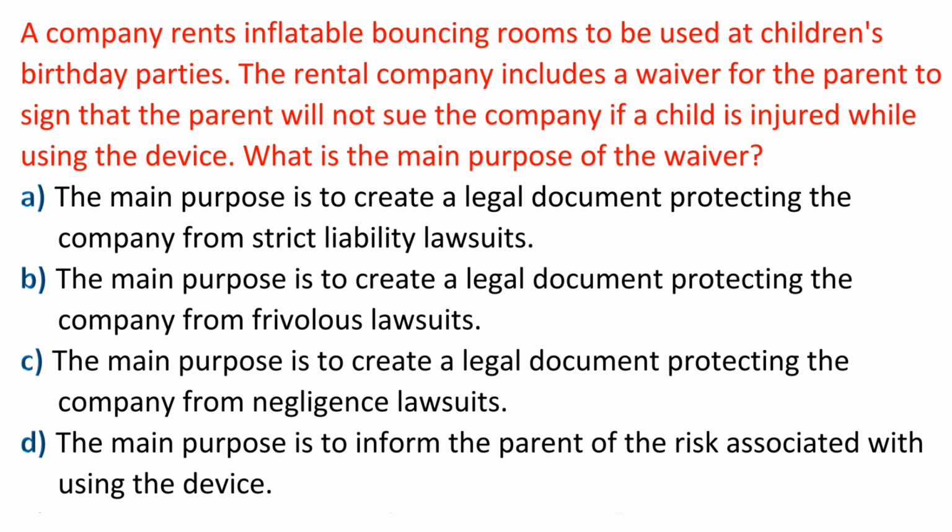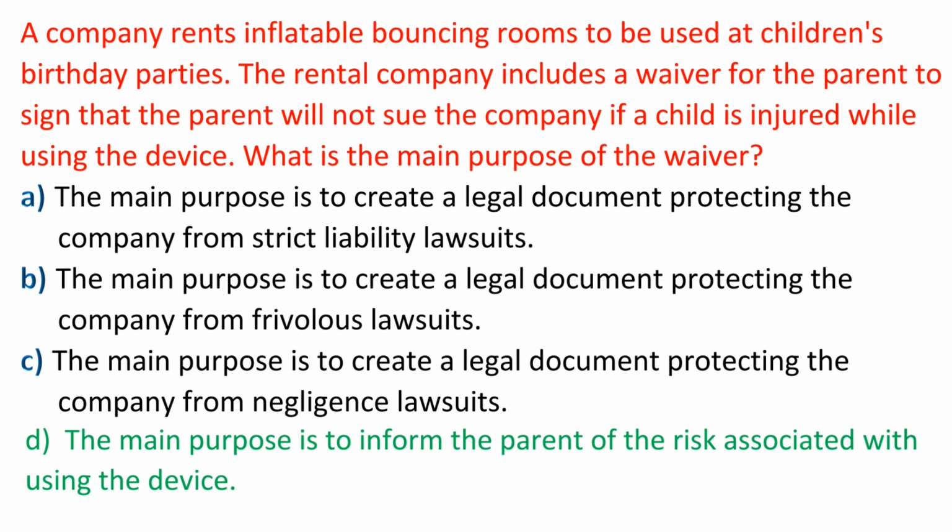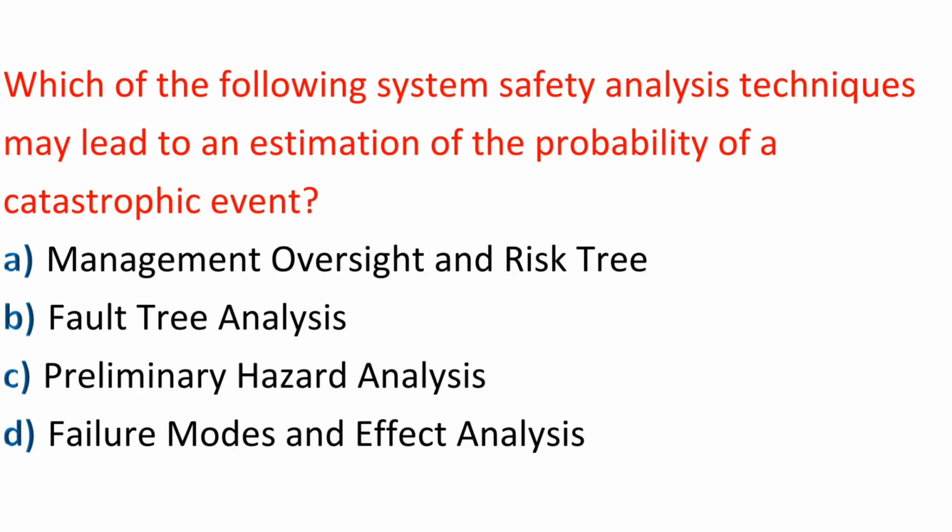B. The main purpose is to create a legal document protecting the company from frivolous lawsuits. C. The main purpose is to create a legal document protecting the company from negligence lawsuits. D. The main purpose is to inform the parent of the risk associated with using the device. Answer: D. The main purpose is to inform the parent of the risk associated with using the device.